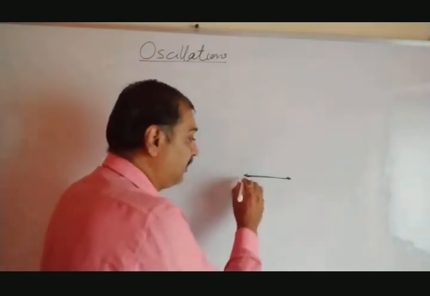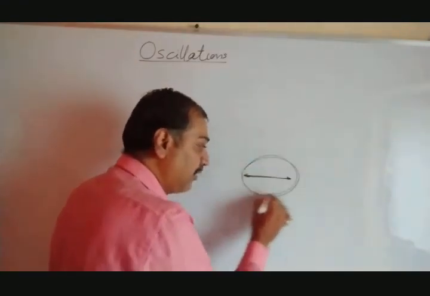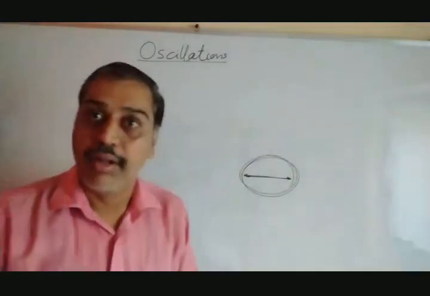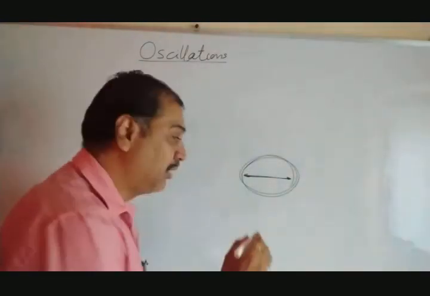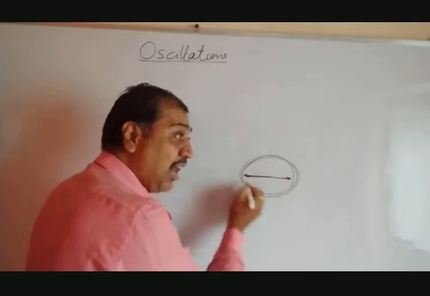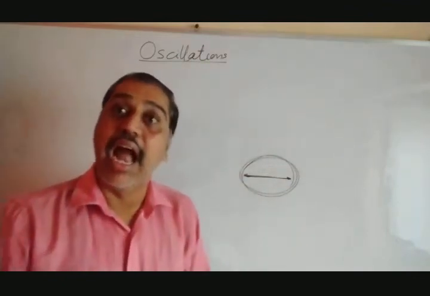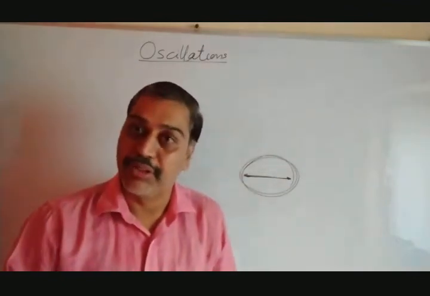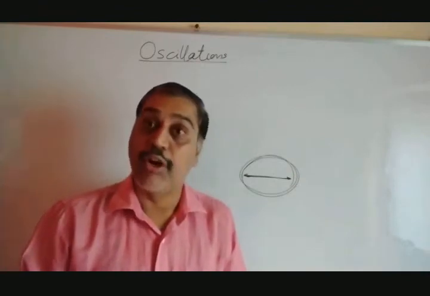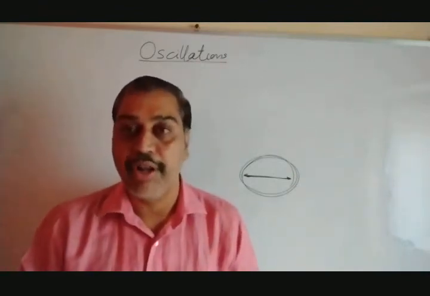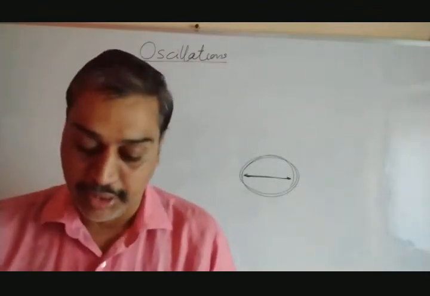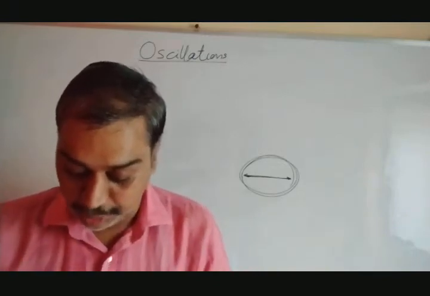If it is just like a clock moving like this, it is said to be angular because the particle is moving in a certain arc along the circumference. Angular simple harmonic motion. So these are the two types of motions. Oscillatory motion may be linear simple harmonic or angular simple harmonic. Let's start with the linear simple harmonic motion.